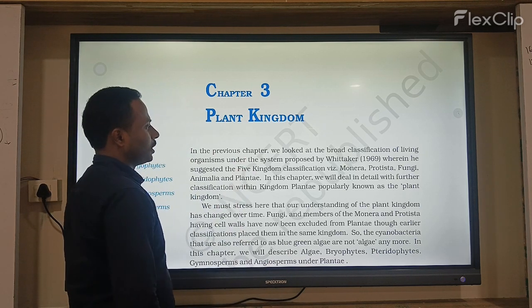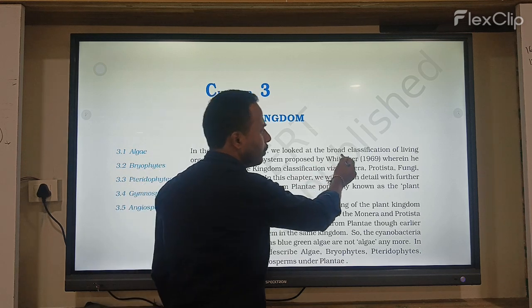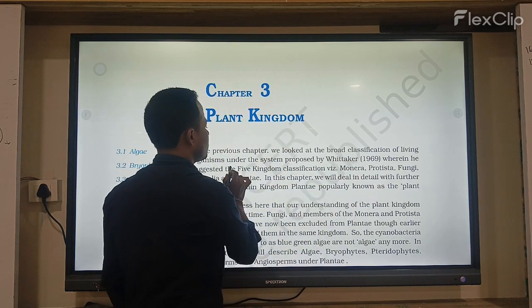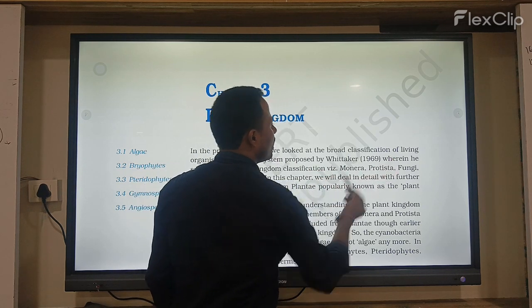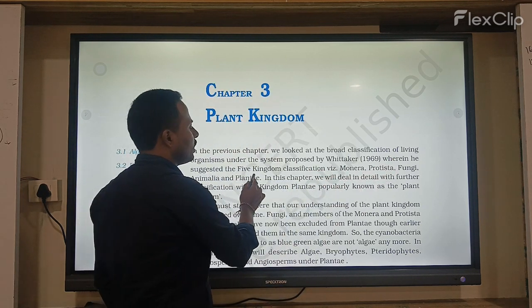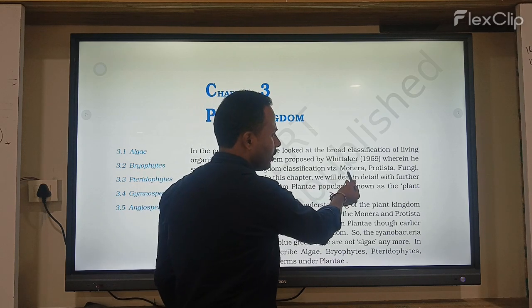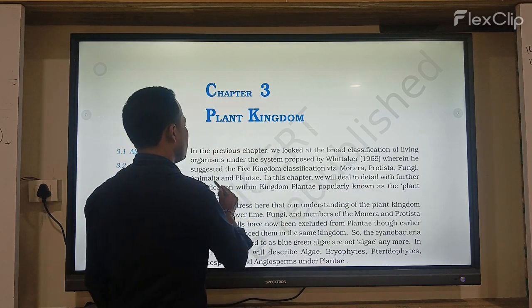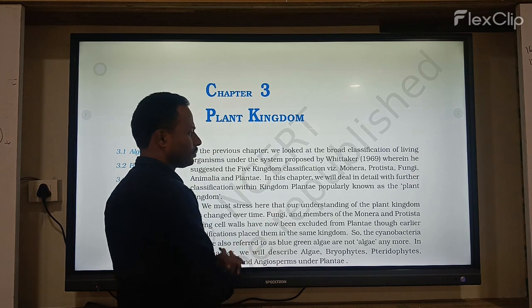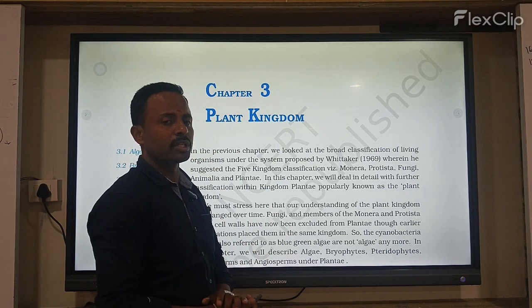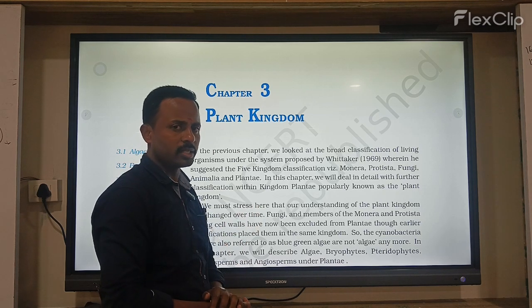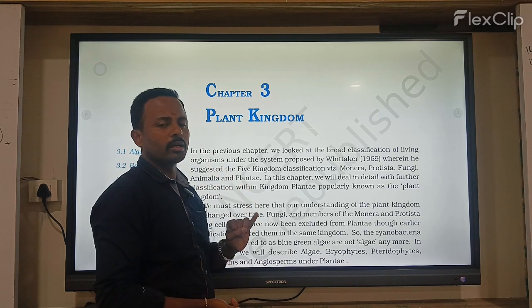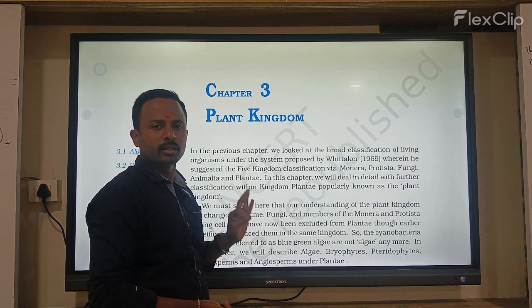The plant kingdom. The previous chapter looked at a broad classification of living organisms under the system proposed by R.H. Whittaker in 1969, wherein he suggested a five kingdom classification: Monera, Protista, Fungi, Animalia and Plantae. In the previous section we discussed that R.H. Whittaker proposed the five kingdom classification. Am I right? In that there are Monera, Protista and Fungi.